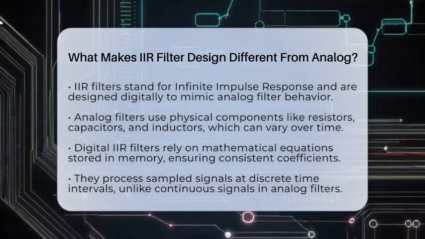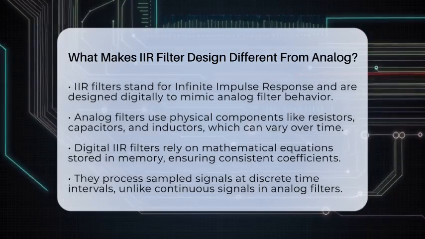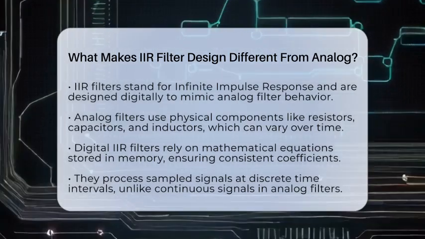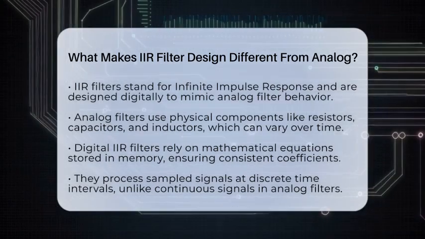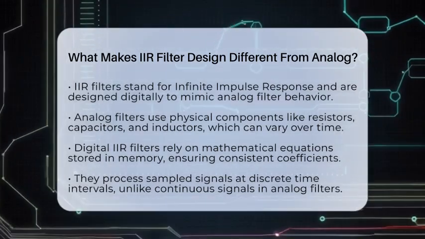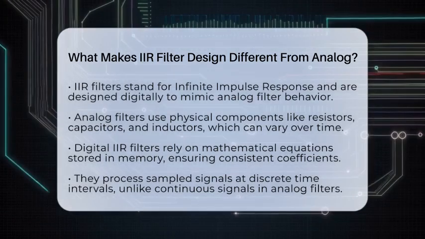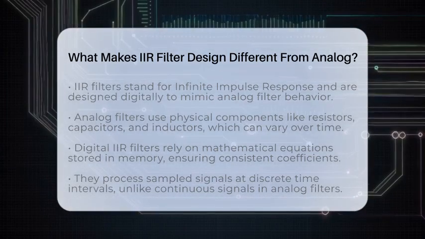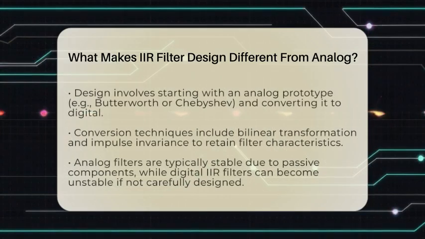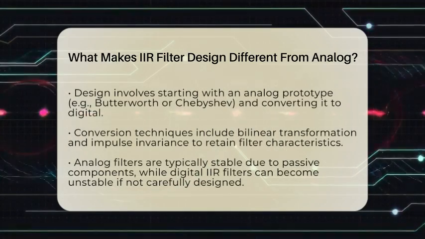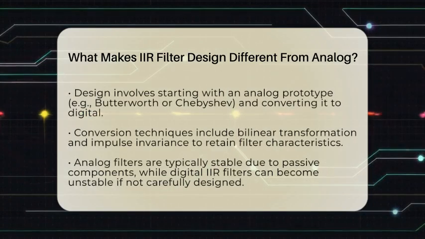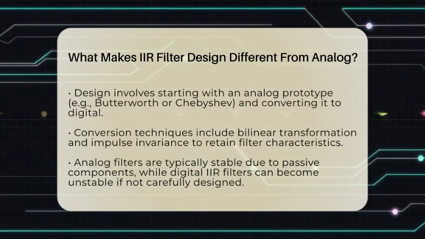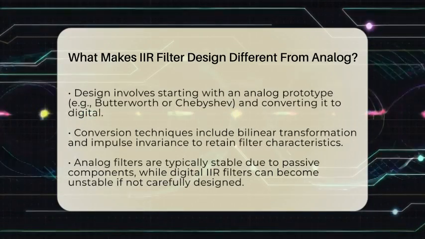The main difference starts with how they are built. Analog filters rely on physical components whose values can change due to temperature, aging, or manufacturing tolerances. Digital IIR filters, on the other hand, use mathematical equations stored in memory. These equations involve coefficients that define how the filter responds to input signals. Because these coefficients are stored digitally, they stay consistent over time, making the digital filters more stable and predictable.